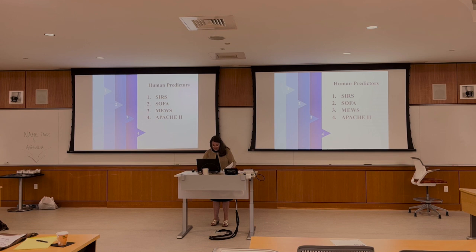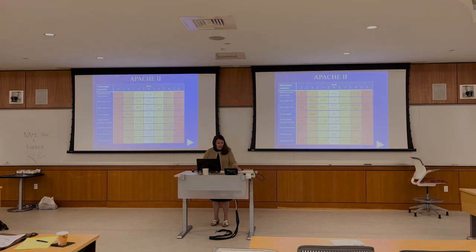Let's see if this is going to work. We're just going to take a look at one of these tools right here. So this is the Apache 2 tool. This is an example. This tool serves as an early warning indication of death and prompts clinicians to upgrade their treatment plan. 3 key factors make up the scoring: acute physiologic score, age scores, and chronic health scores. The lower the Apache 2 score, the higher the chance of survival. The Apache 2 score is calculated at the beginning of the intensive care unit admission to help determine the patient's mortality for the admission.